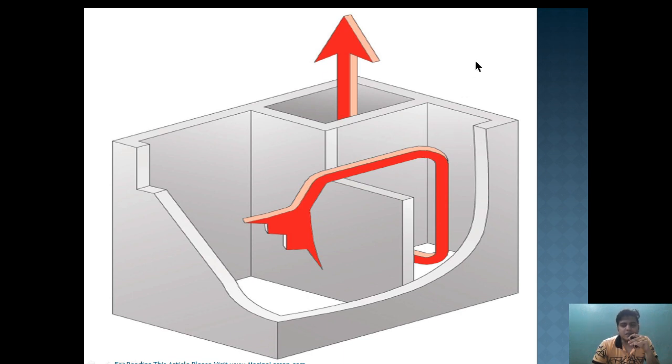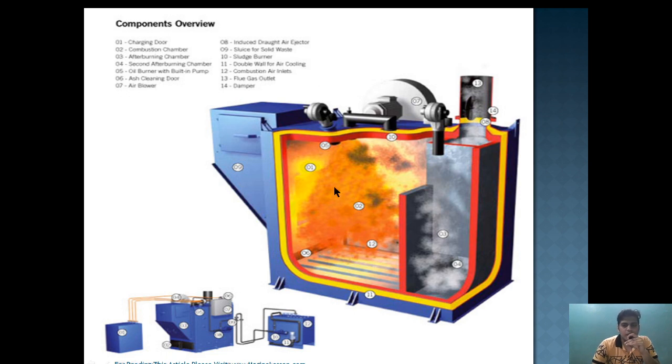In the secondary chamber, the secondary burner and the secondary sludge oil is provided where the oil will further burn. Now, after here, it will go to the exhaust draft. Okay, so this is how it has been kept. Now, at a closer look, as you can see, this is the primary blower performing the action. Here, the combustion is taking place. After combustion, it is going through here and it is coming out from the fan.